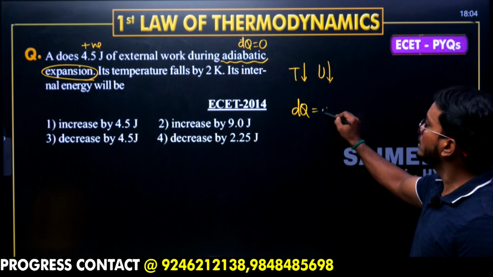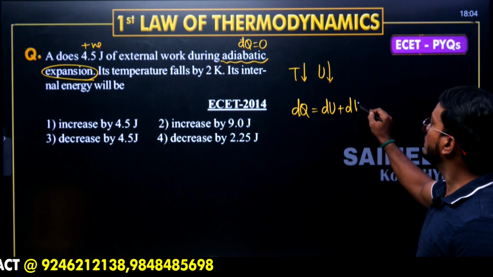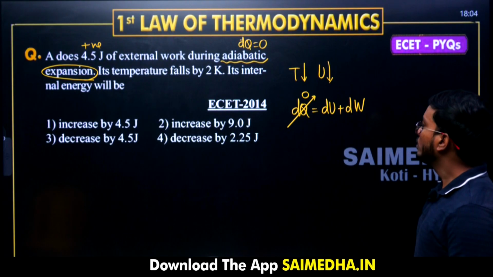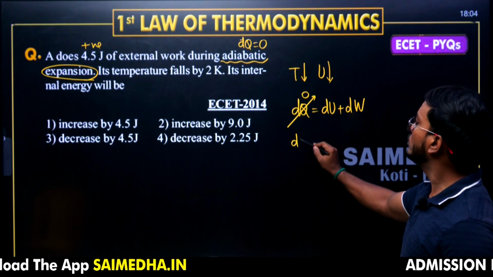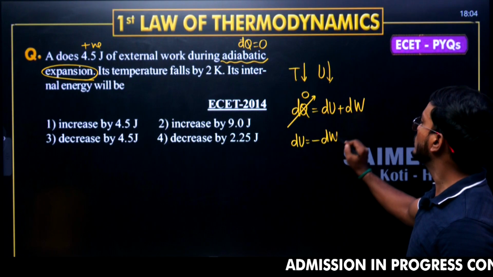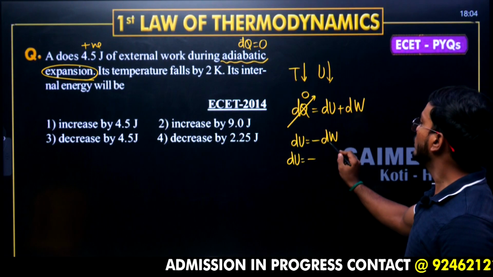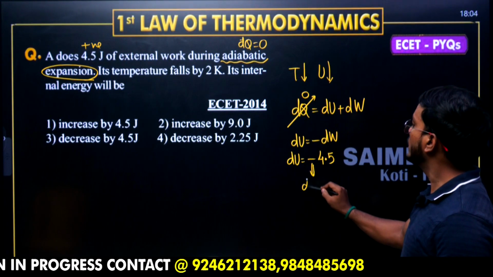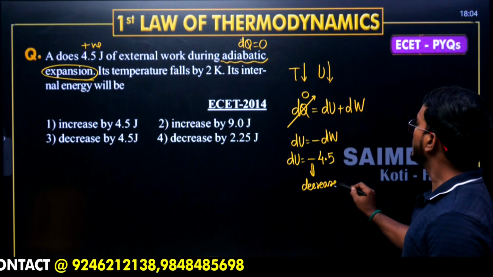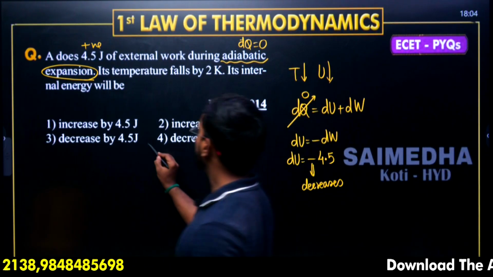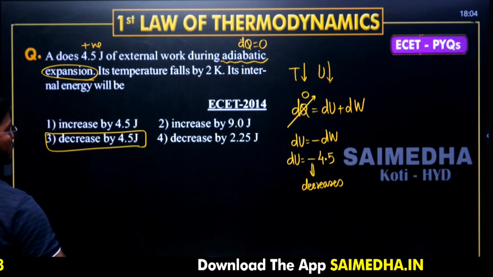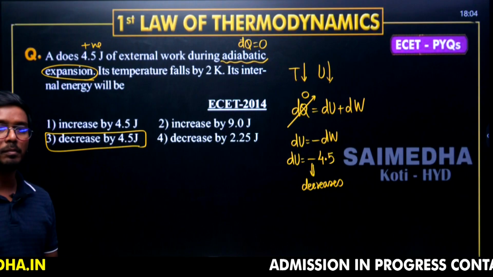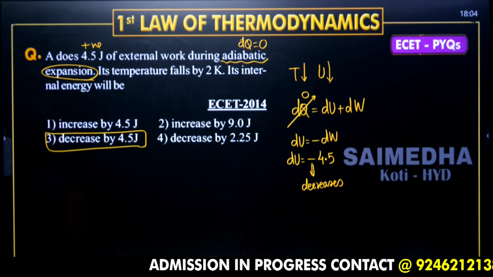What is the first law of thermodynamics equation? Heat transfer equal to internal energy plus work transfer. Adiabatic means heat transfer is 0. Then what will be the formula for change in internal energy? dU equal to minus dW. dU is equal to minus the work value, given in the question as 4.5 joules. Negative indicates a decrease. So it decreases by 4.5 joules. Very, very important question and expected in 2025. Remember this. Moving on to the next question.